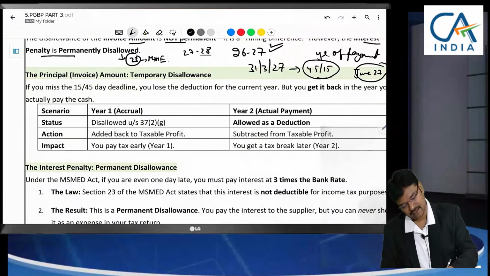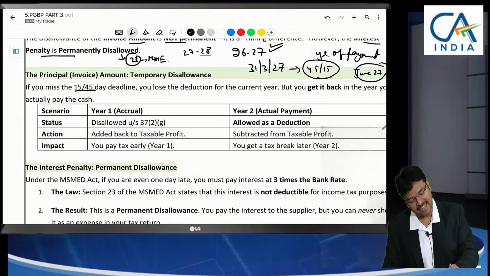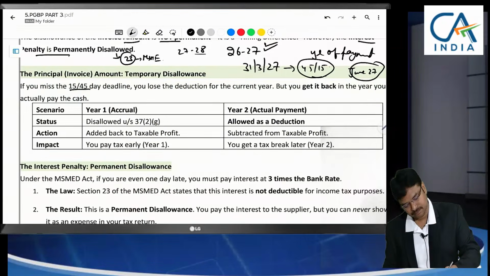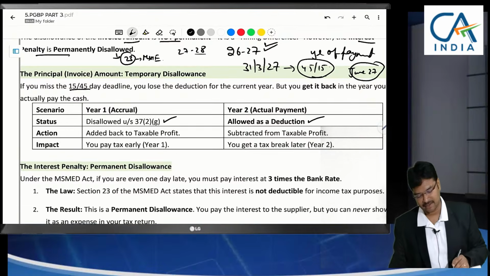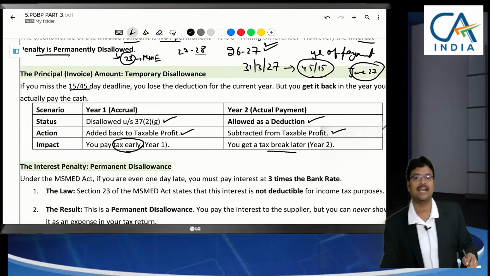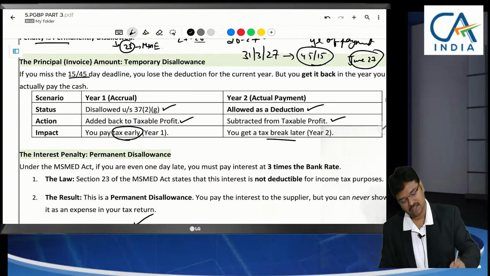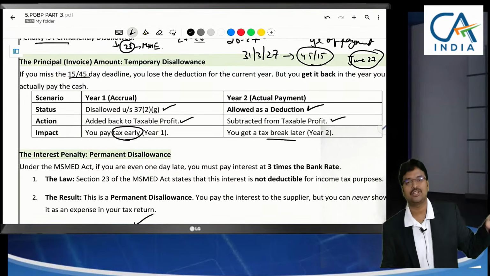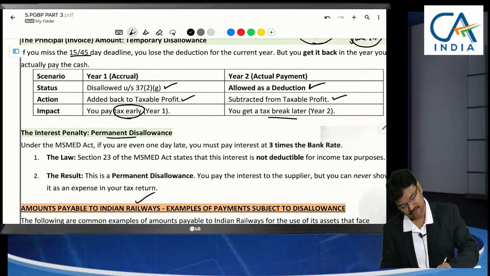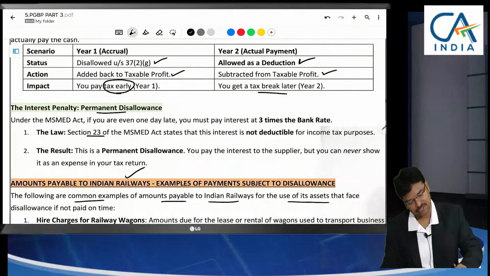Year 1, if you miss 15-day or 45-day time limit, so what we need to see here? Disallowed in first year, allowed as deduction when you make the payment in next year, added back to the taxable profit, subtracted. Here you are paying early tax, that earlier paid tax can be claimed as deduction in next year. Expenditure, deduction we are claiming, next year tax will get saved automatically. Interest is permanent disallowance, section 23 of MSME Act.